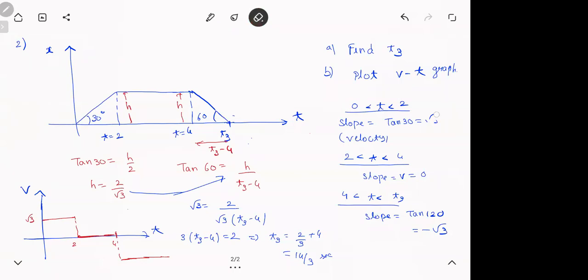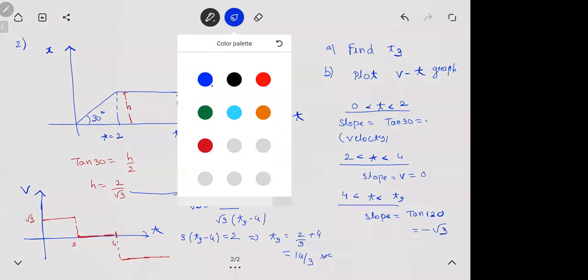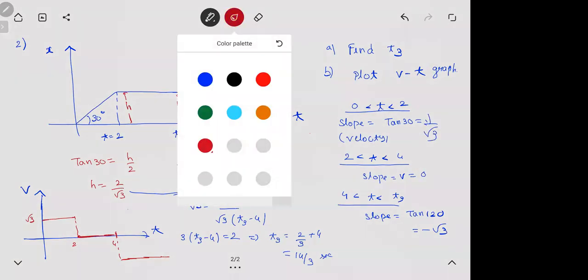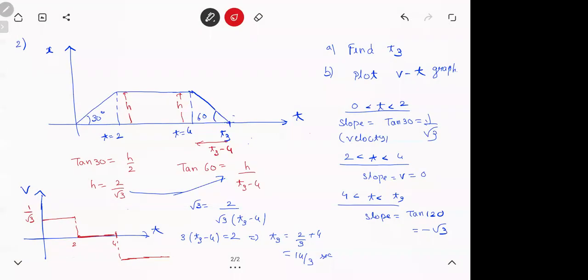My mistake, this is 1 by root 3. That's your VT graph. So the VT graph will be simply 3 horizontal lines. One will be 1 by root 3, one is on the time axis, and one is minus root 3.